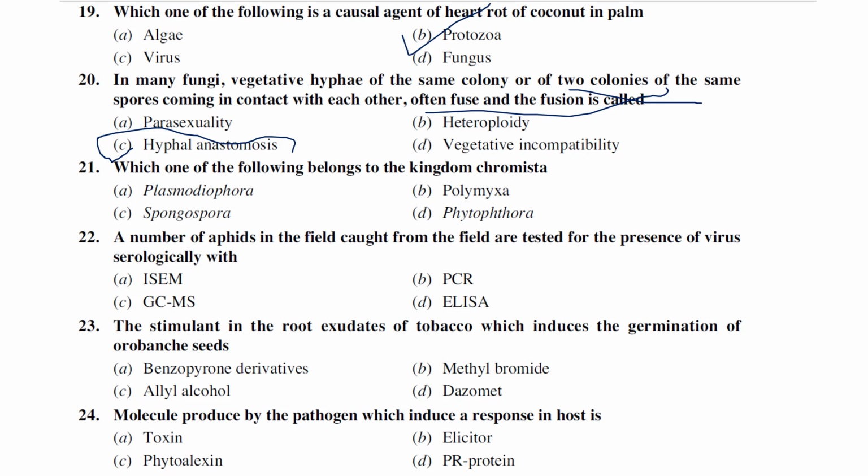Which one of the following belongs to the kingdom Chromista? Plasmodiophora, Polymyxa, Spongospora, Phytophthora, right? Among the given options, Chromista means Oomycota only. Plasmodiophora comes under Protozoa, right? So the answer is Phytophthora. Phytophthora, Pythium, and all downy mildews come under Chromista, that is, the Oomycota group of fungi, right?